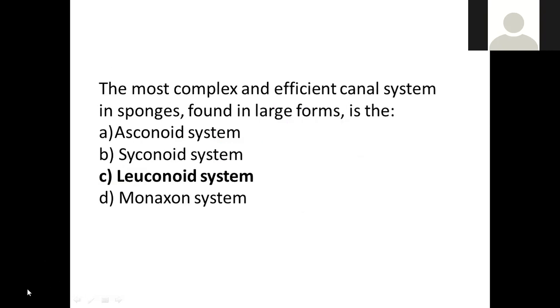Next, the most complex and efficient canal system in sponges, the highly developed canal system, is the leuconoid type, found in the large forms. Done? Next question.